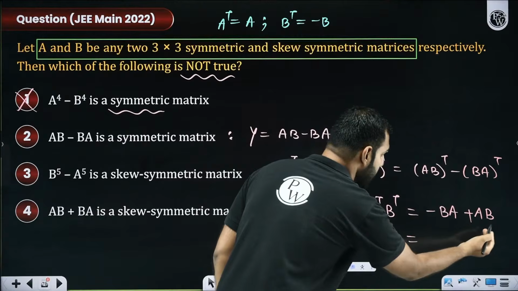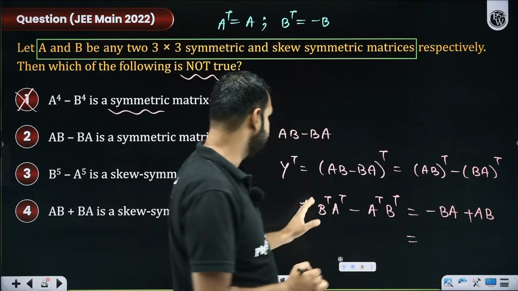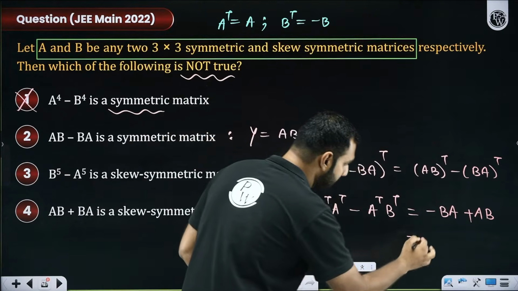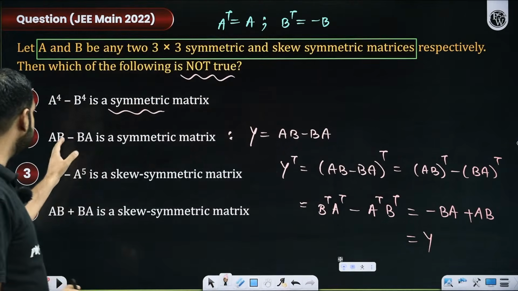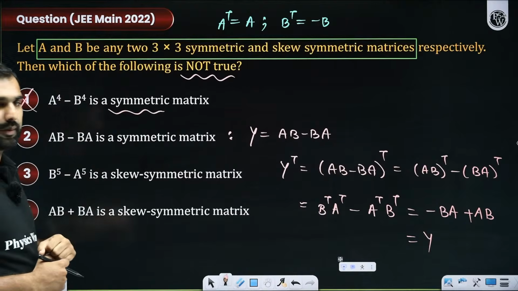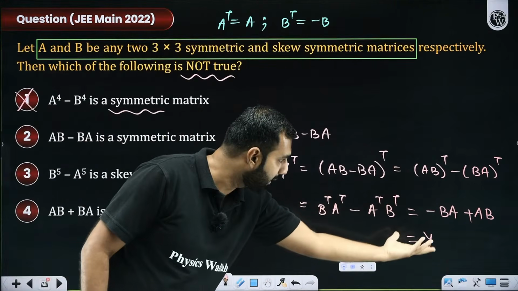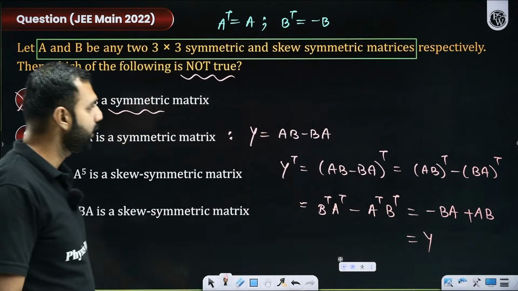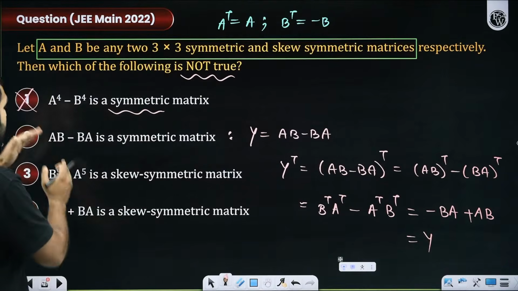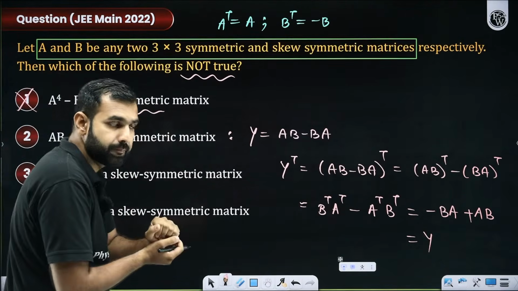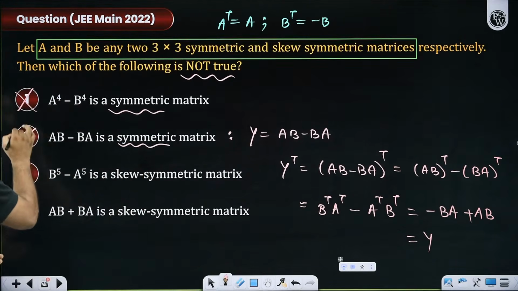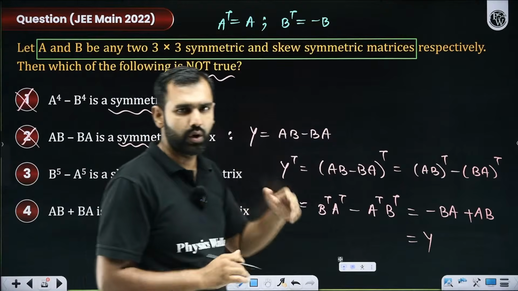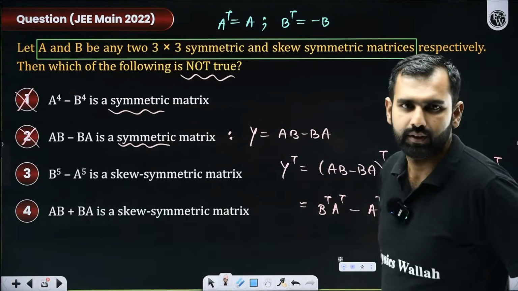So if I got AB minus BA, I got Y again. While taking the transpose of AB minus BA, I got AB minus BA, which is Y again. I hope you are understanding it. Which means AB minus BA is symmetric. And if AB minus BA is symmetric, this is true, which means option B is also wrong. I'm asked not true. Shall I re-explain that, all the participants? Option B is not the answer.